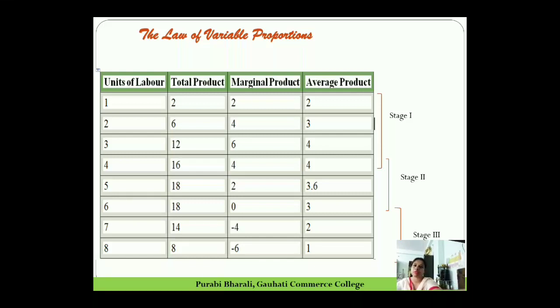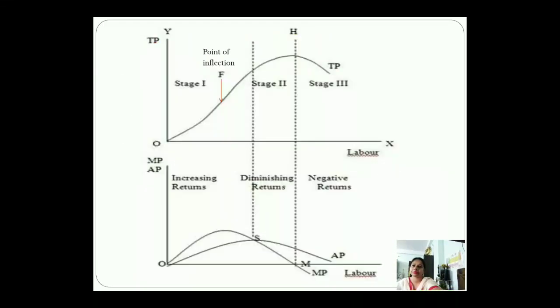So the same thing we can see in the diagram also. You see stage 3, stage of negative returns. You see in this marginal product curve, it goes beyond the x-axis, and the total product curve after the point H starts falling. So this is the stage of negative returns.